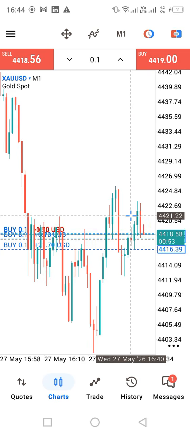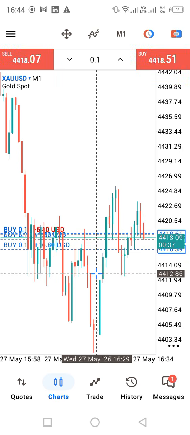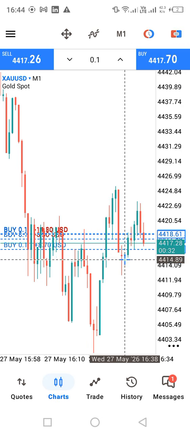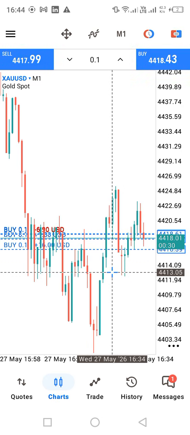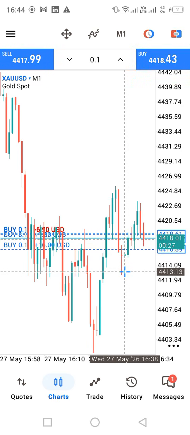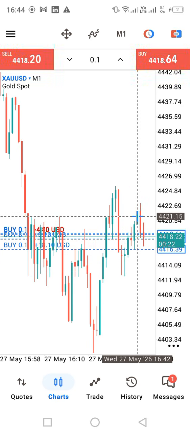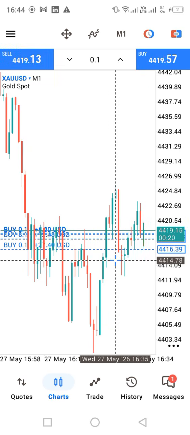Time 4:30 to 4:40. That first fair value gap. Learn to identify it when it will be used as a retracement zone. 4:30 is here. Where is 4:40? 4:40 is around here. So before 4:40 it tapped there for 4:39, and then at 4:40 it started buying. That is how it forms.